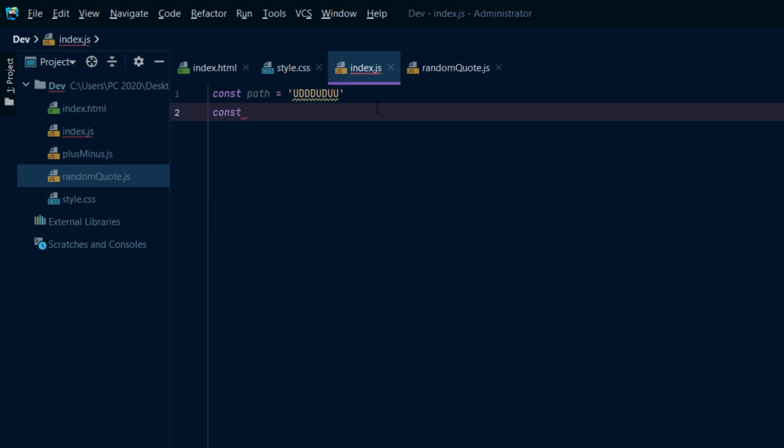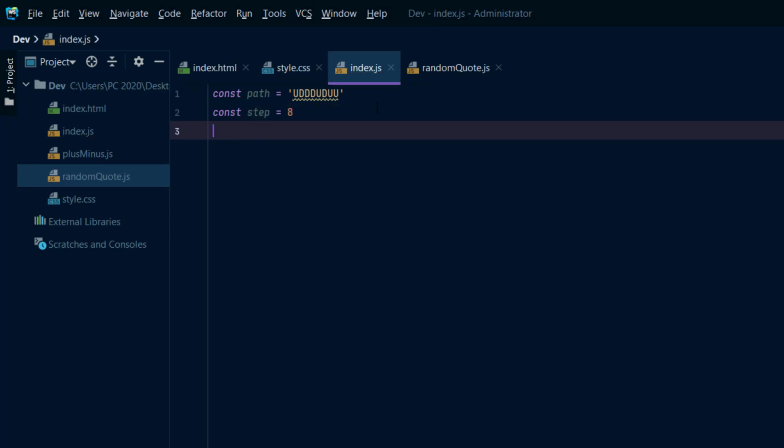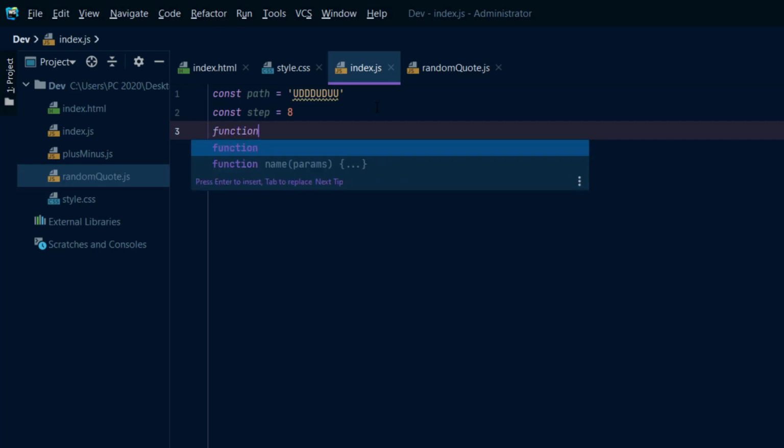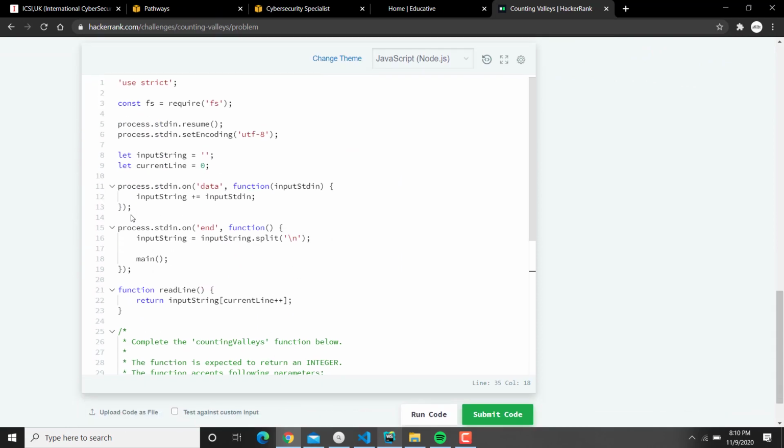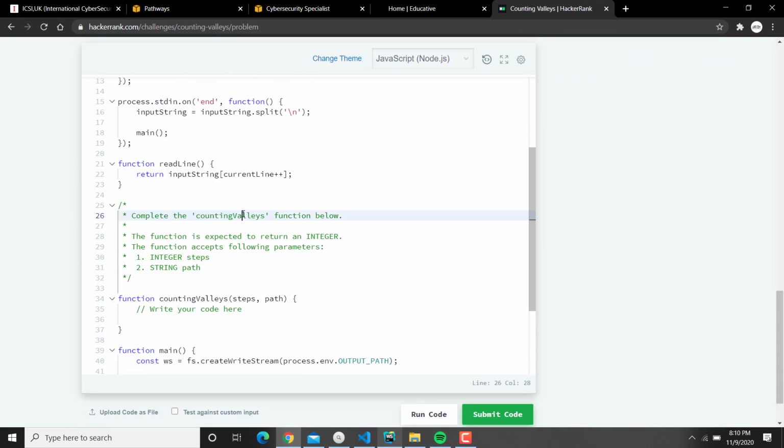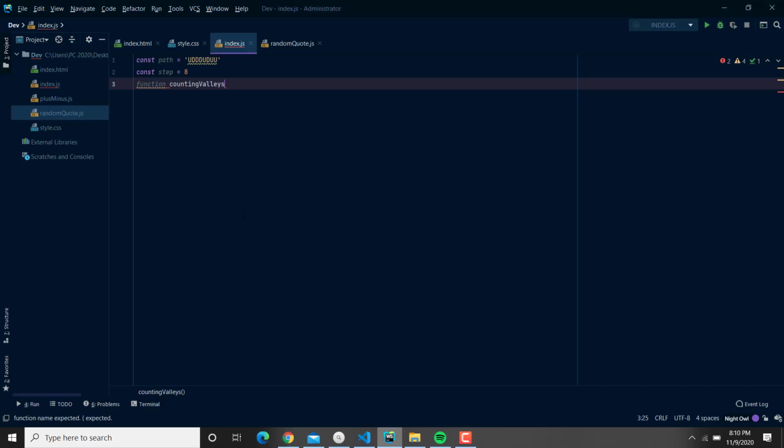And then comes steps. Let me write steps so we don't mix things up, because here we're going to declare a function called countingValleys. I'm going to copy and paste that function.